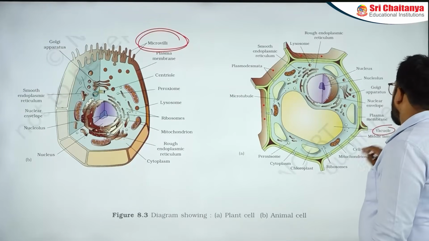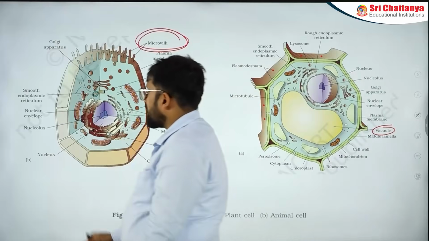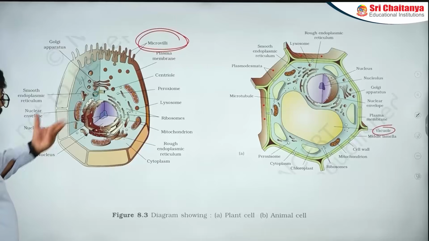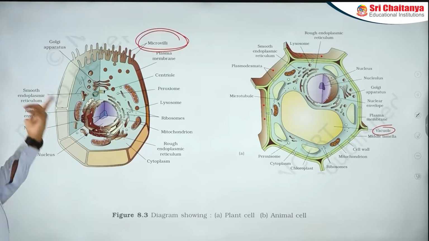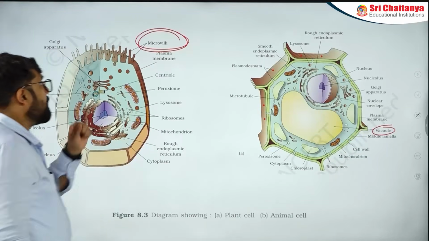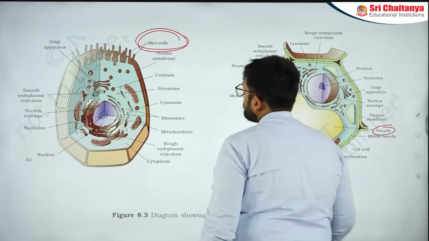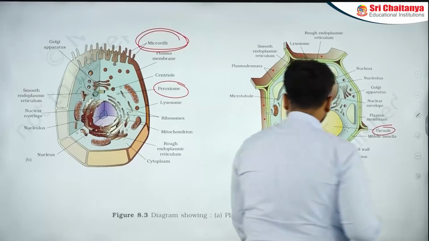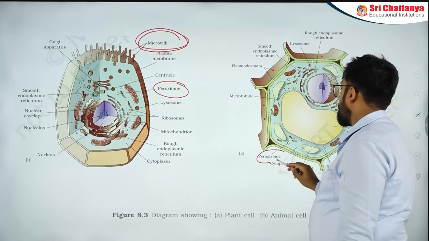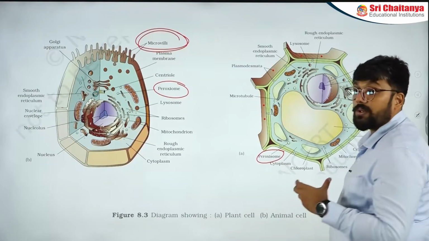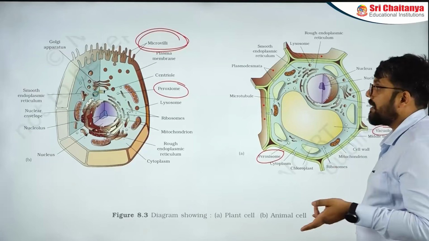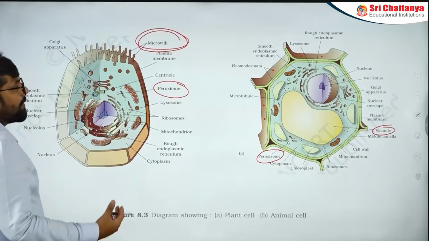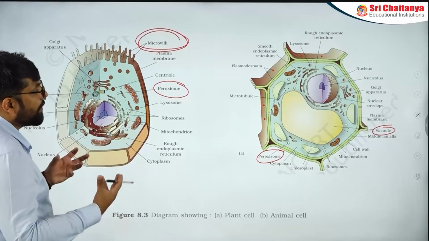Then again, there is a vacuole part. There is no vacuole present in this, and this creates trouble. Contractile vacuoles and other kinds of vacuoles can be present in the animal cell, but according to the diagram, vacuoles are not there. See one more thing. Peroxisomes are present in both of them. Because peroxisomes are mentioned in NCERT along with photosynthesis and photorespiration, many students don't think peroxisomes are present in animal cells, but they are present in animal cells also. So the key differences are these only.